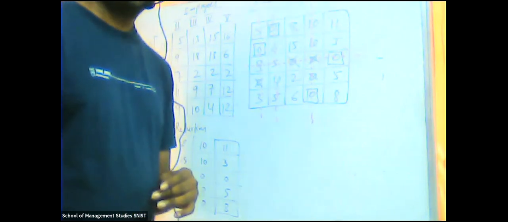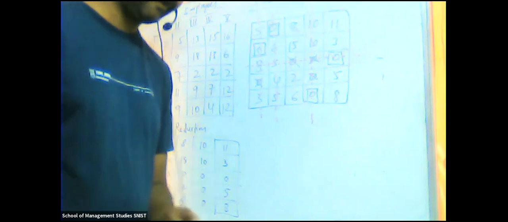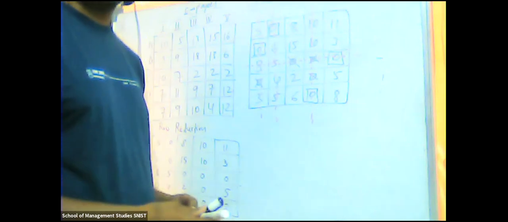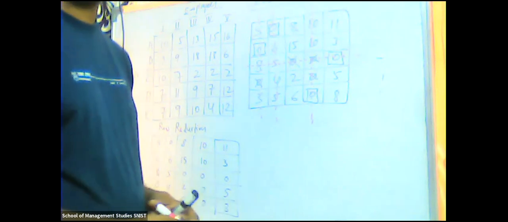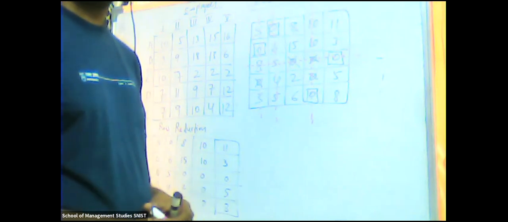We are not making any changes in that. Third one: if it is a leftover value without touching any line, that value has to be subtracted by that minimum value. 3 conditions.